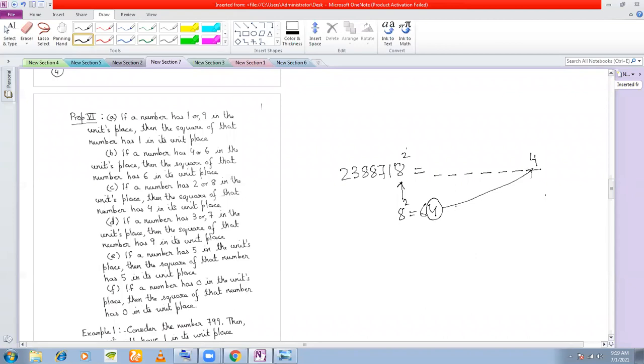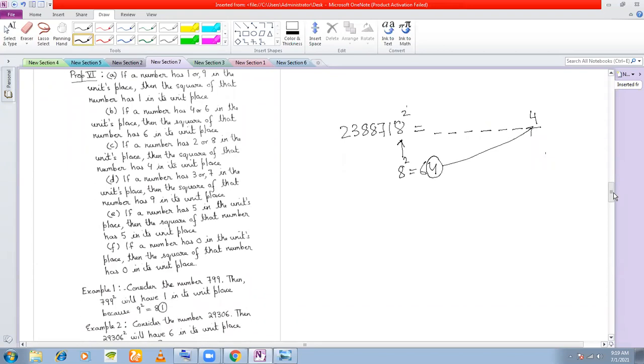Like if there is 5 in the units place, then the answer of the square will also have 5 in the units place. Take this number, you have 5 in the units place. What is 5 square? 25, right? The last digit here is 5. So whatever you get on multiplication, you will definitely get the units digit as 5.